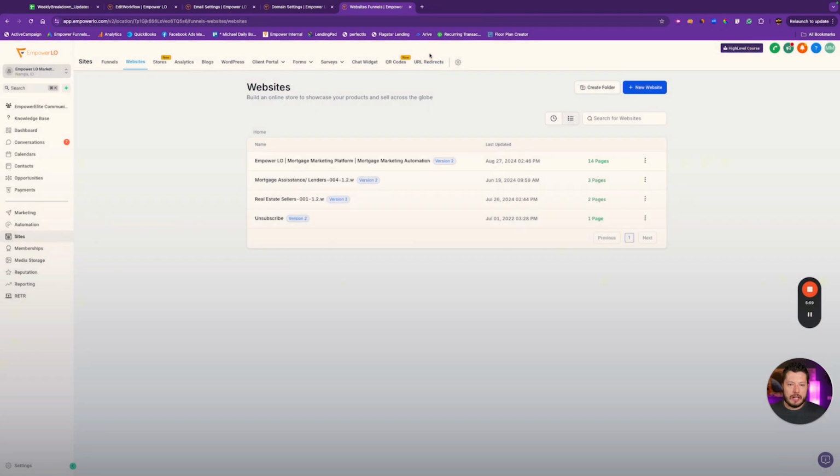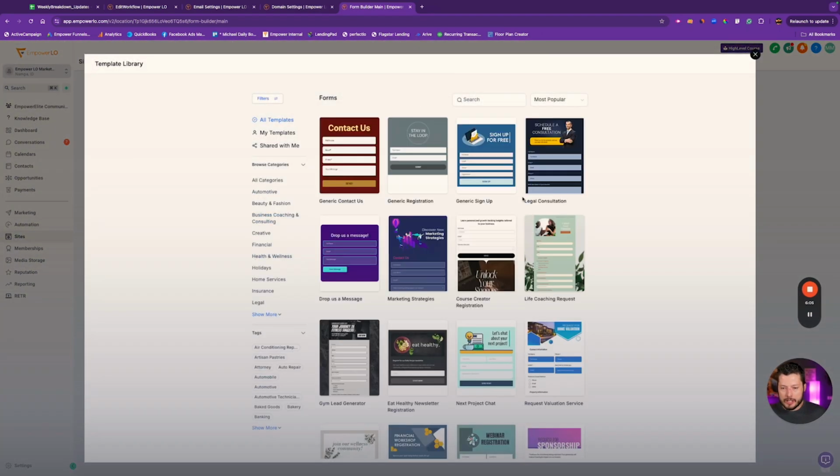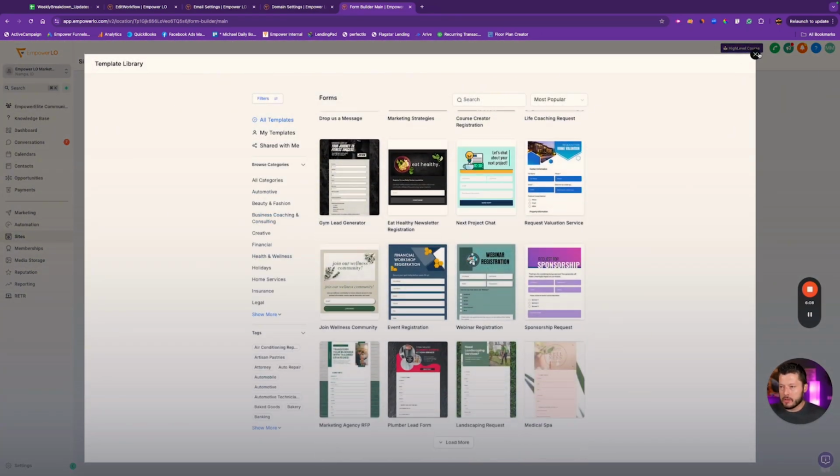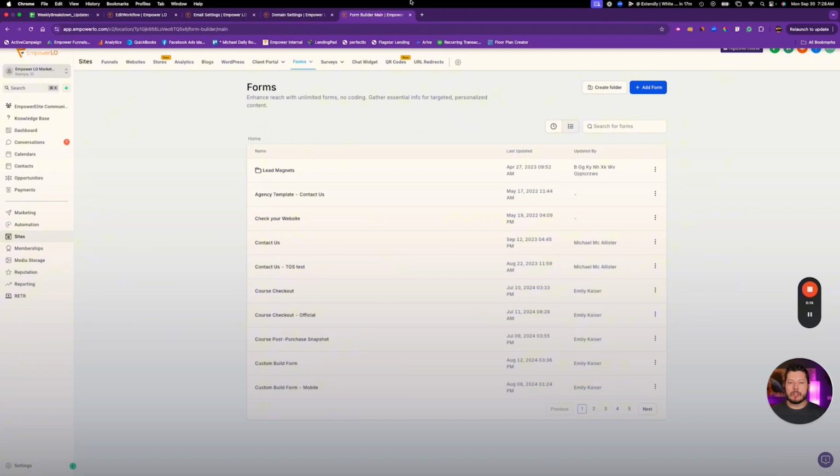Really cool stuff, guys. If you guys have not at all seen the templates that are available to you, this is a plug for you guys to go check it out. Forms, surveys, social media templates, funnels, websites, the works. So definitely go check that out. We've got a lot of new templates in there.